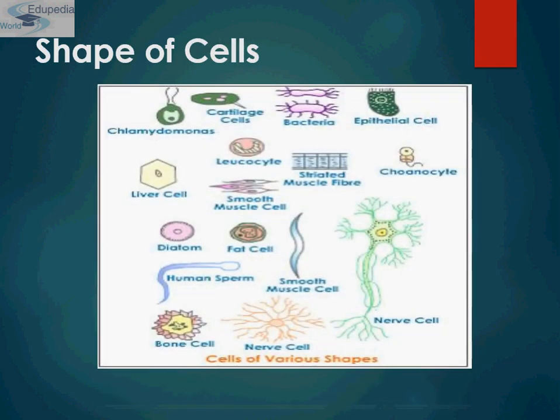There is a variety of shapes of cells. One is chlamydomonas, cartilage cells, bacteria, epithelial cells, striated muscle fiber, leukocyte, smooth muscle fiber, diatom, fat cell, human sperm, smooth muscle cell, nerve cell and bone cell.